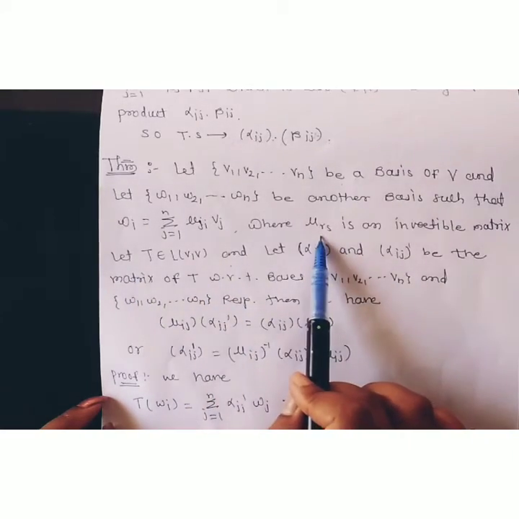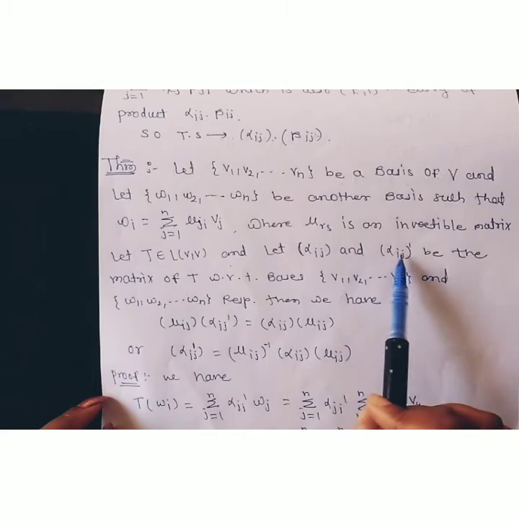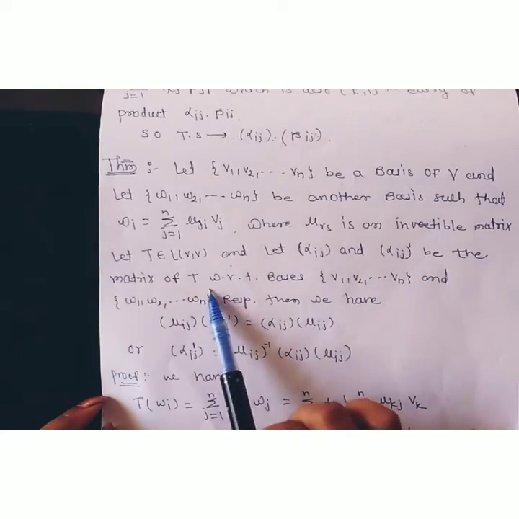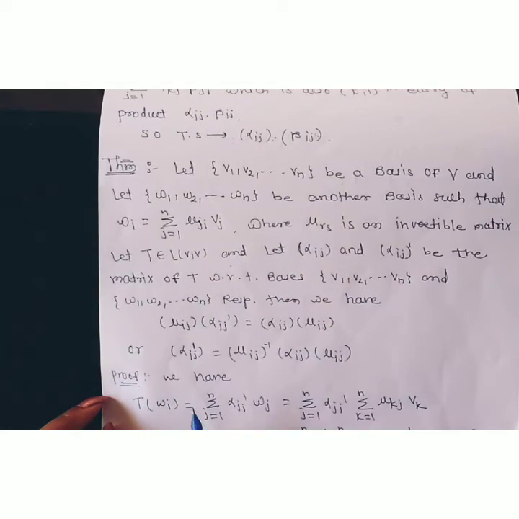We have given mu rs is an invertible matrix and T belongs to L(V,V), and let alpha ij and alpha ij dash be the matrix of T with respect to the basis V1, V2, ..., Vn and W1, W2, ..., Wn. Then we have to show that mu ij alpha ij dash is equal to alpha ij into mu ij.